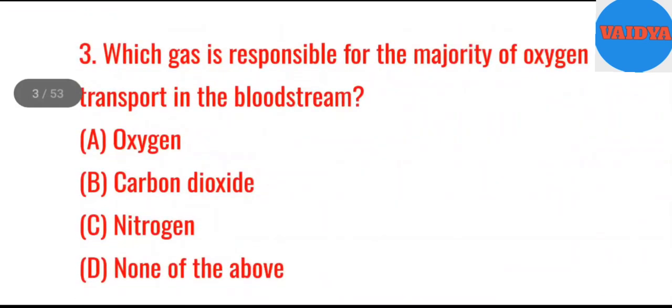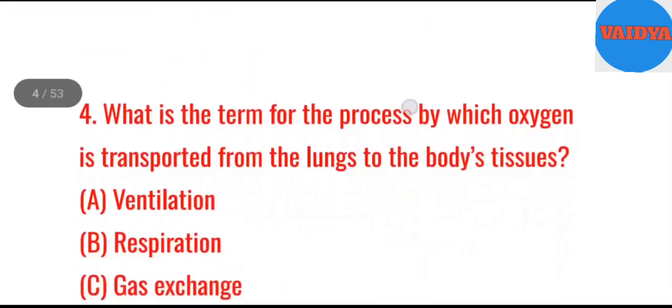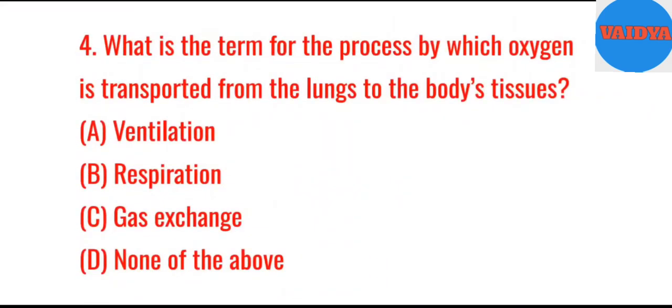Alveoli. 3. Which gas is responsible for the majority of oxygen transport in the bloodstream? A. Oxygen. B. Carbon dioxide. C. Nitrogen. D. None of the above. Answer. A. Oxygen. 4. What is the term for the process by which oxygen is transported from the lungs to the body's tissues? A. Ventilation. B. Respiration. C. Gas exchange. D. None of the above.